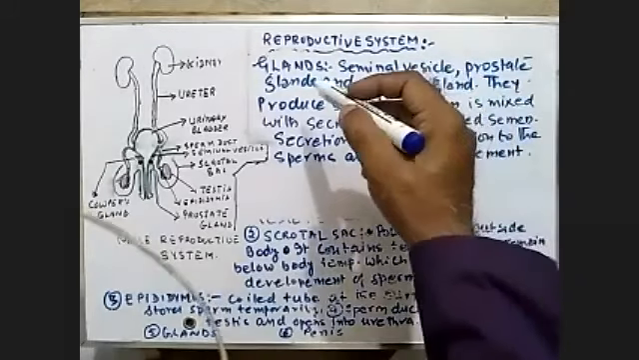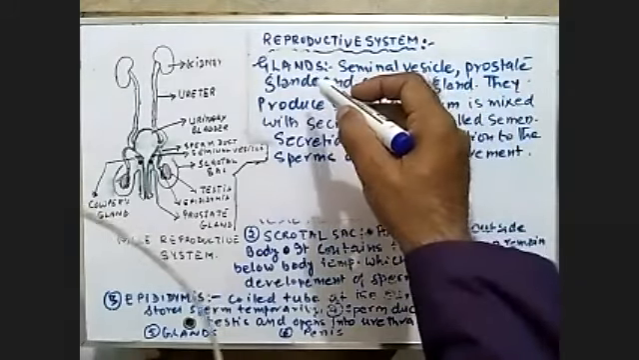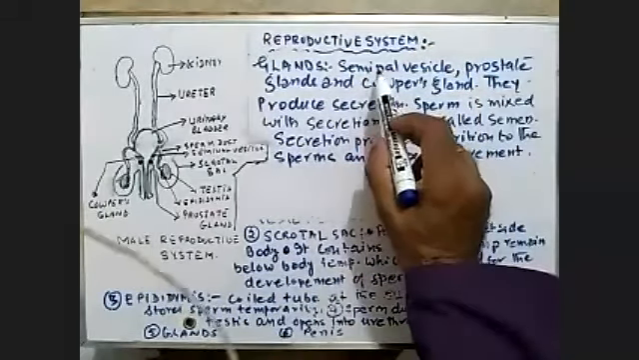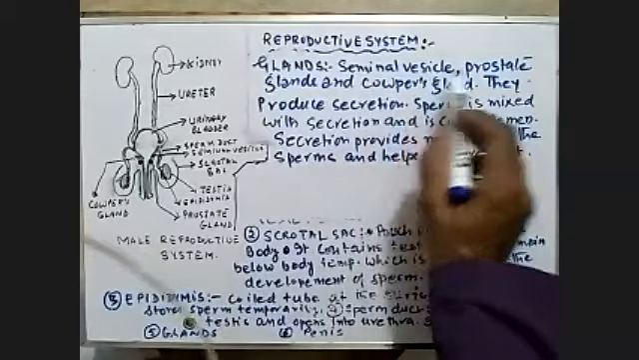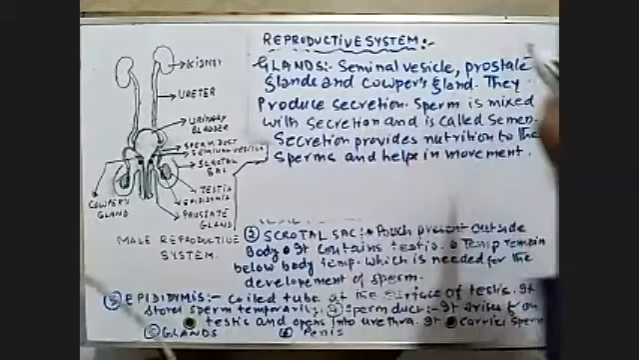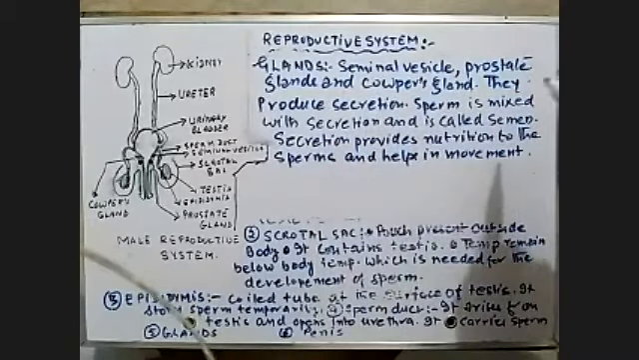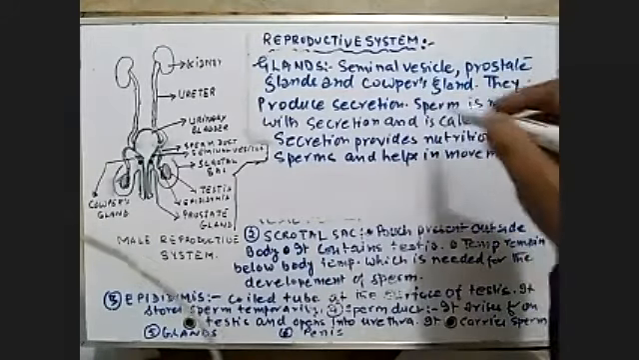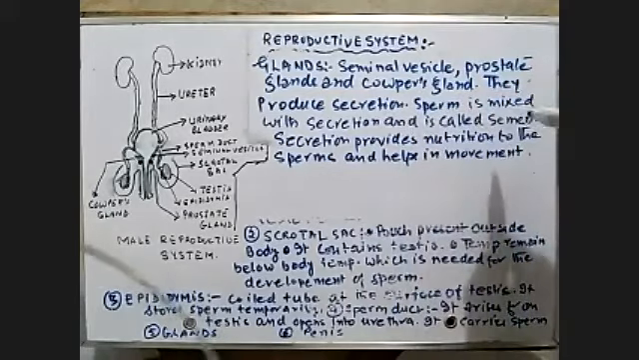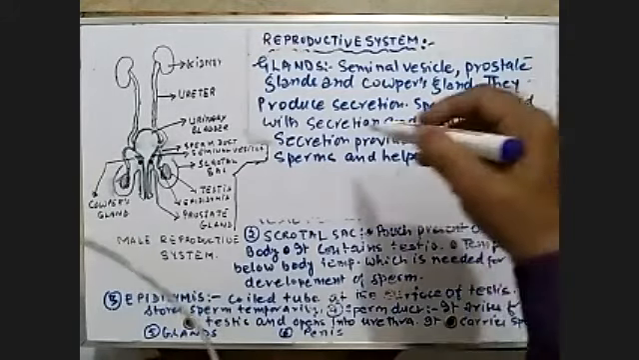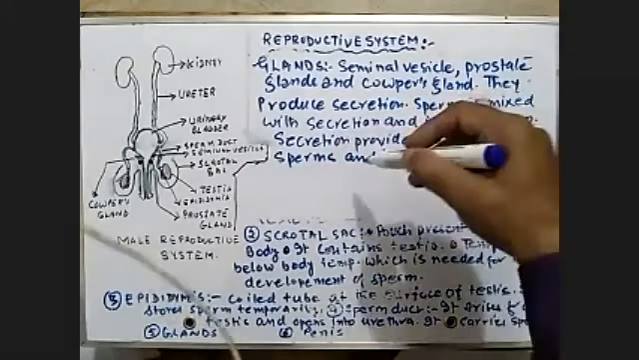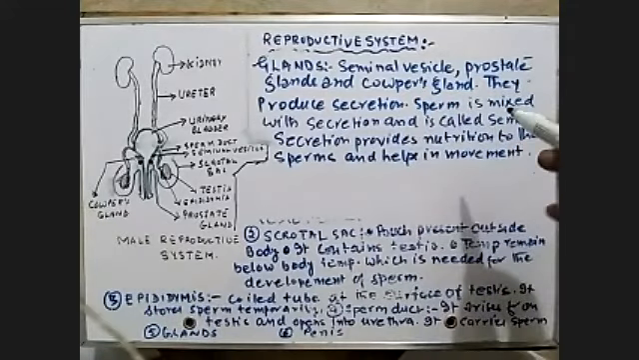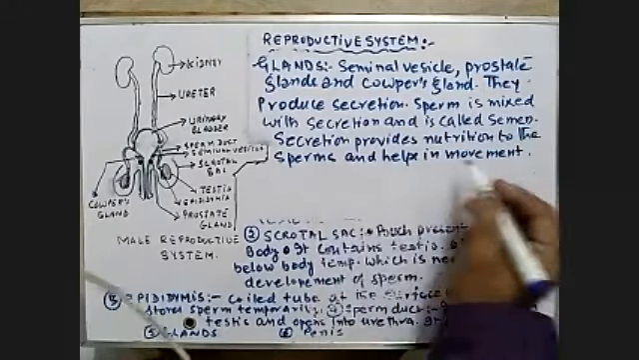We can say associated gland, accessory gland, or you can just write down gland. So how many glands are there? There are three glands: seminal-vesicle, prostate gland, and Cowper's gland. What do they do? They produce secretion. What does the secretion do? The secretion mixes with the sperm and is called semen. Now this secretion provides nutrition to the sperm and helps in movement. Is it clear?